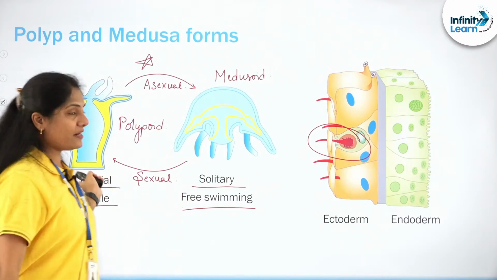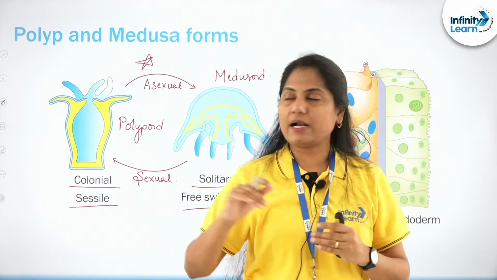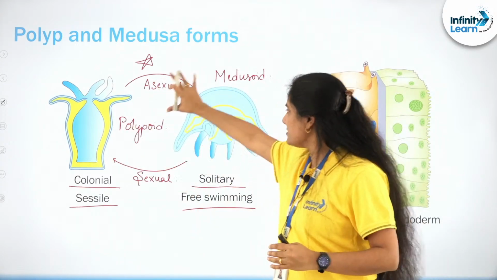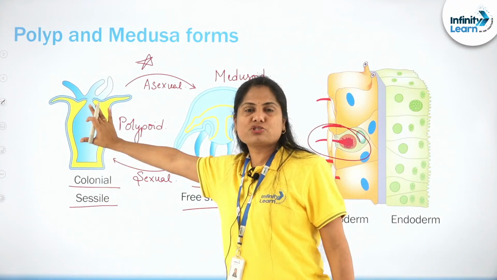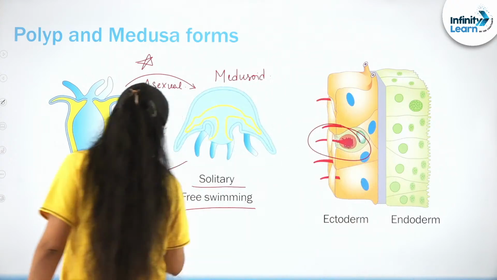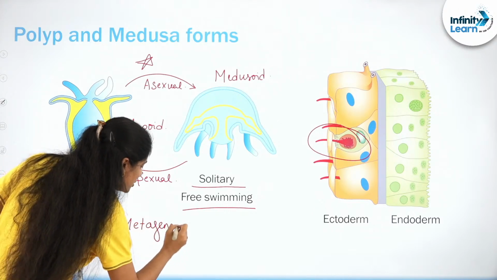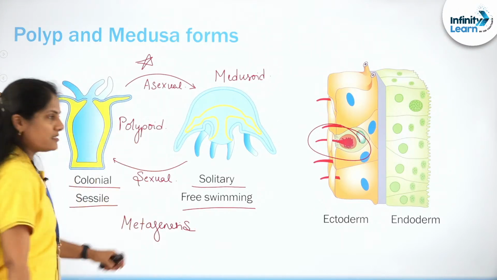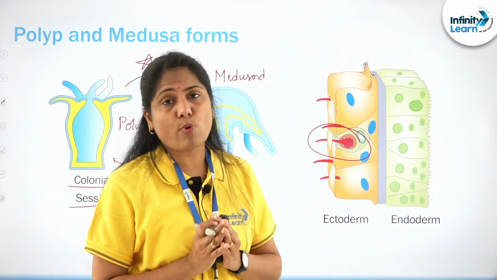So this alternation of generation that you see, not precisely that, but you see that the polypoid form, by asexual reproduction, gives rise to the medusoid form, which in turn undergoes sexual reproduction to give rise to the polypoid form. What are we referring to this particular phenomenon as? It is what is referred to as metagenesis. So from Cnidaria, take home points are many.